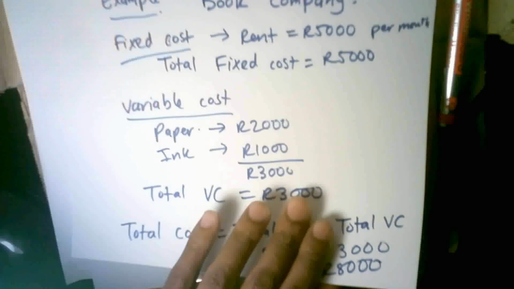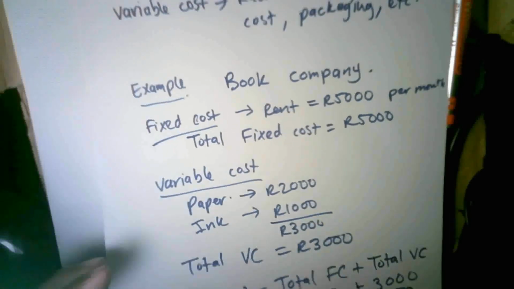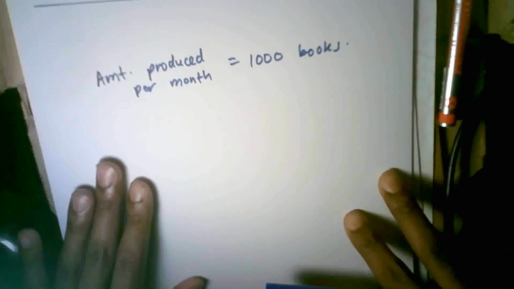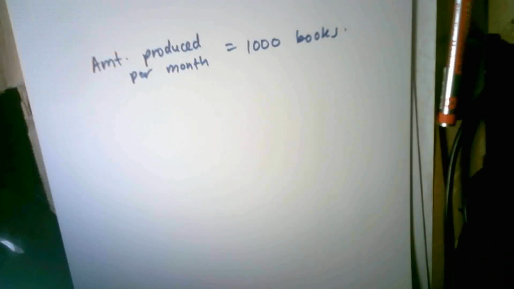Now I want you to assume, according to your research, how many units will your business produce? Let's say the amount produced in my book company, or the units that I produce, per month. So for one month, let's say I produce 1,000 books. Right? So let me just scroll that down so you can see it clearly. Let's say I produce 1,000 books.